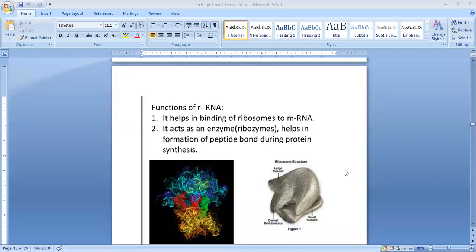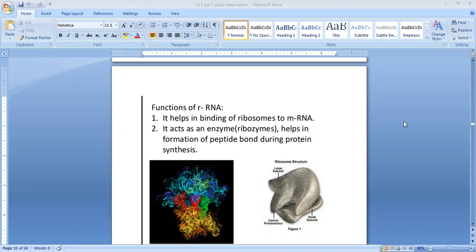The next topic is rRNA. What are the functions of rRNA? It has two main functions. It helps in binding of ribosomes to mRNA. mRNA means messenger RNA. So the first function is that it helps in binding of ribosomes to mRNA.